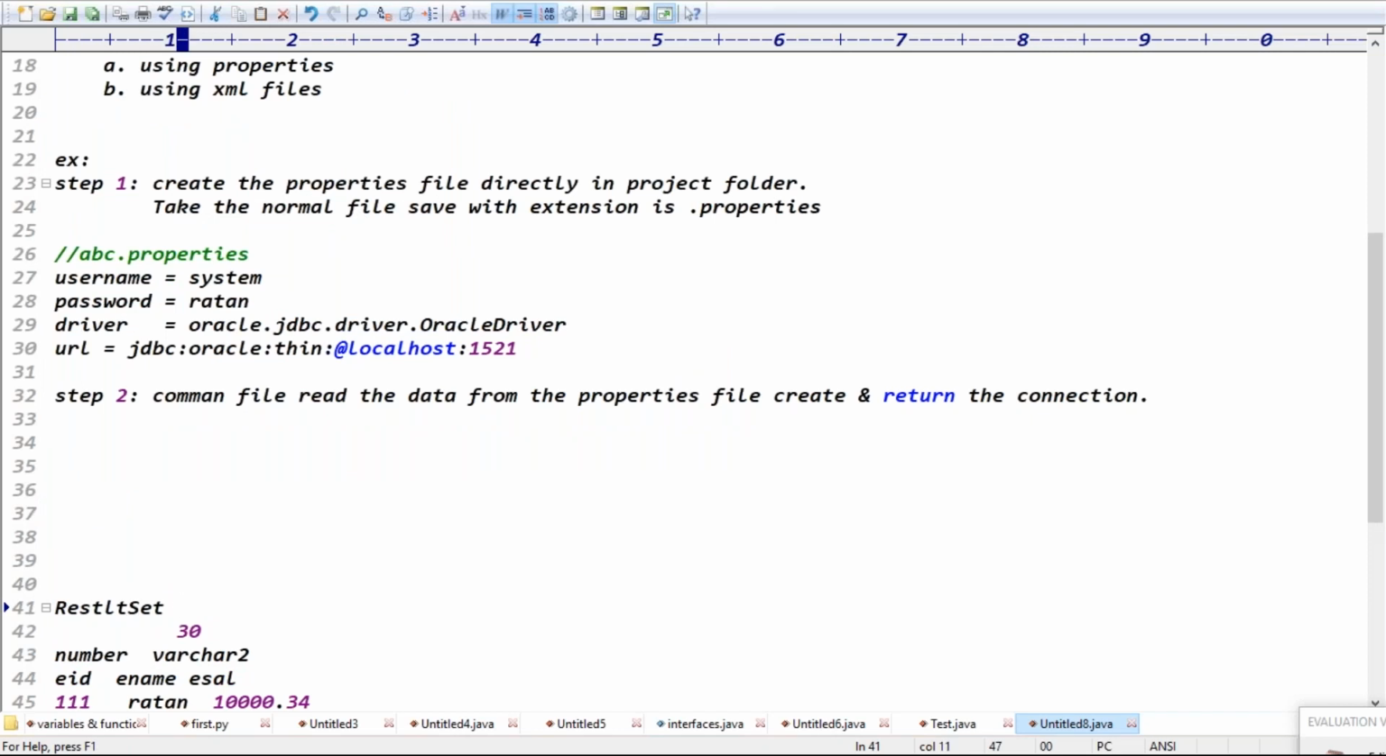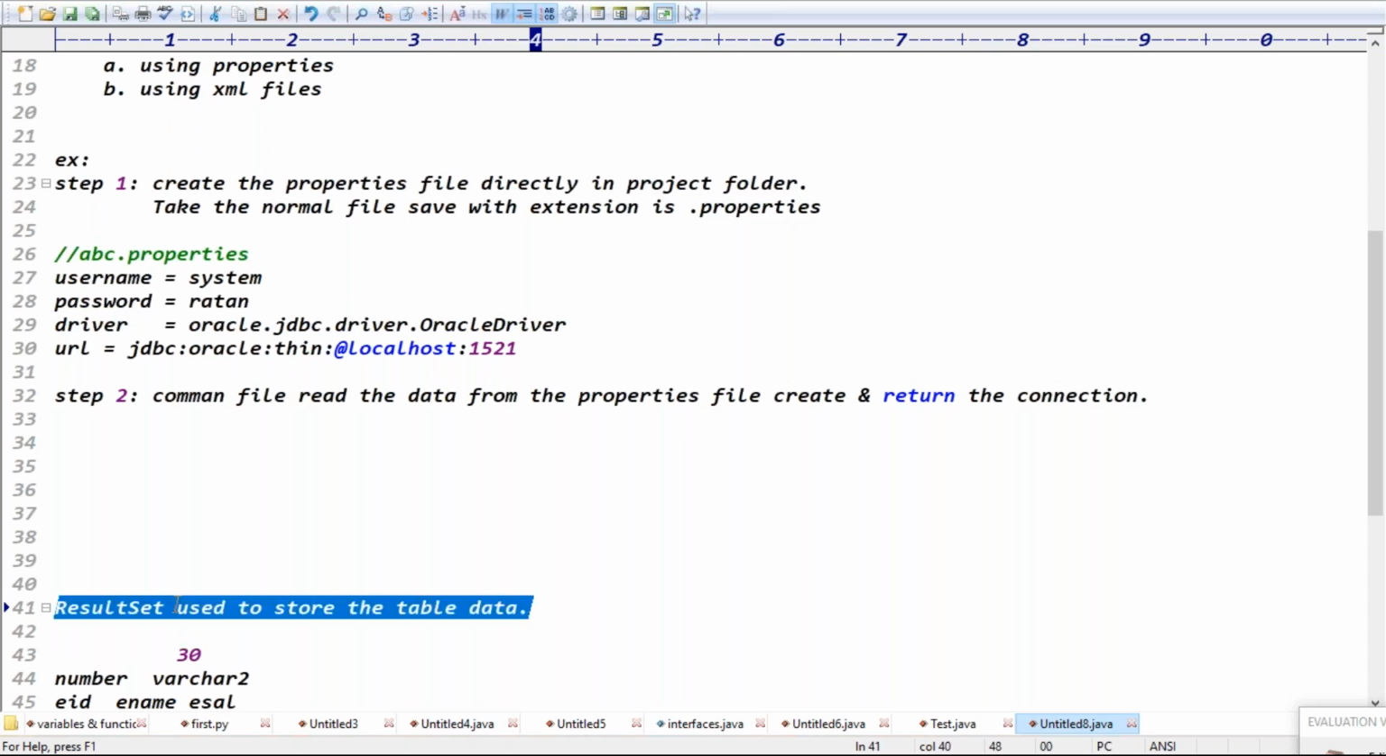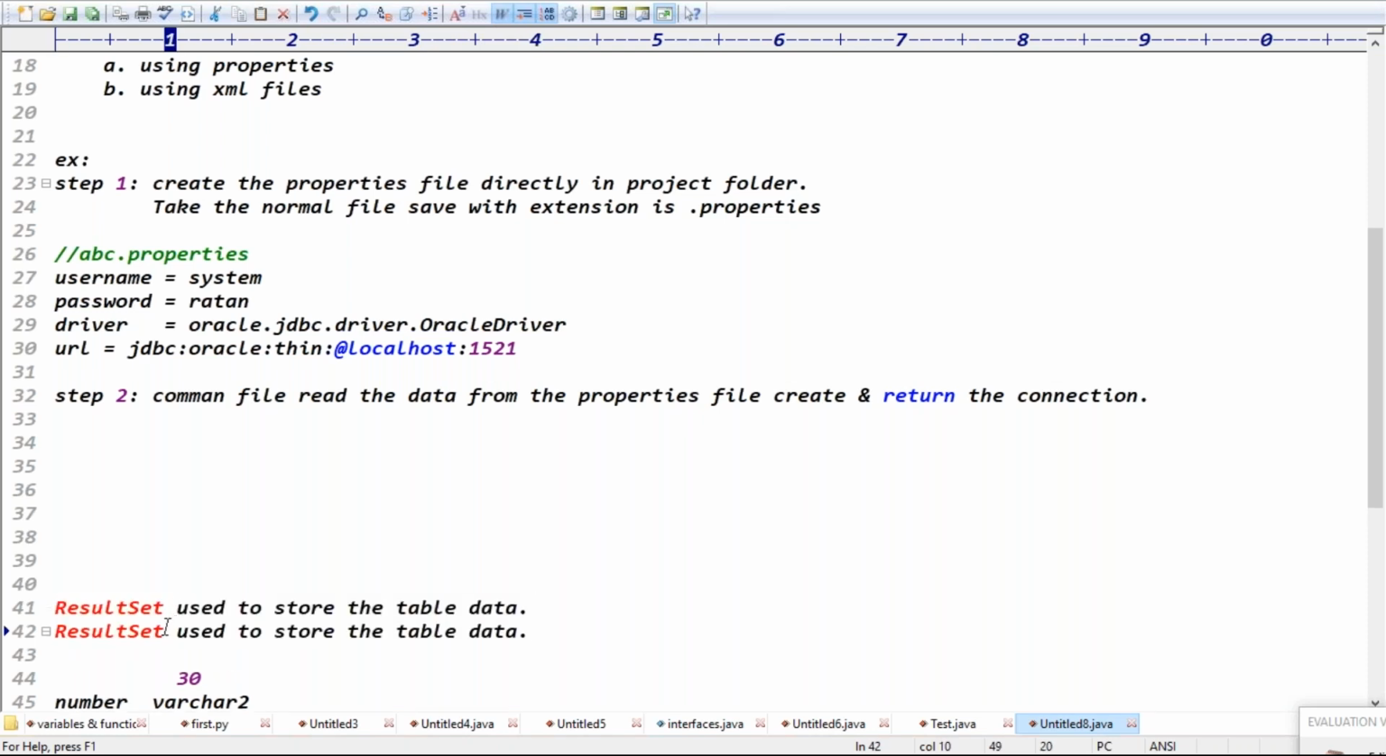Guys, result set, use it to store the table data, right? Table data, guys. Result set metadata object, use it to store the table metadata. Exactly. Result set object, use it to store the data. Result set metadata object, use it to store the table metadata, right?